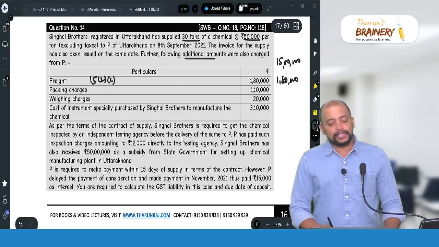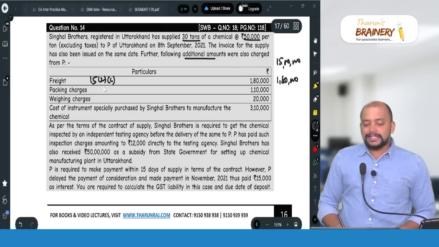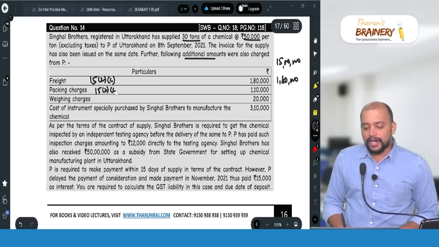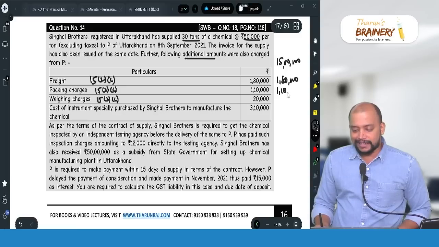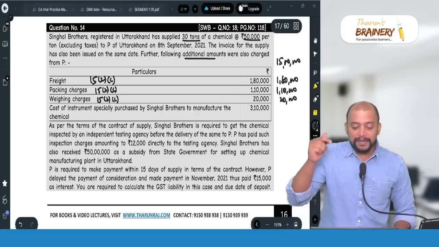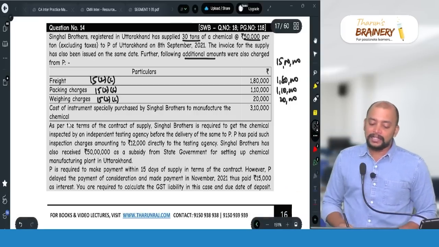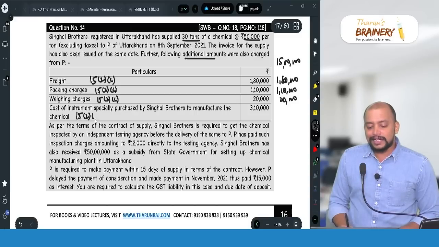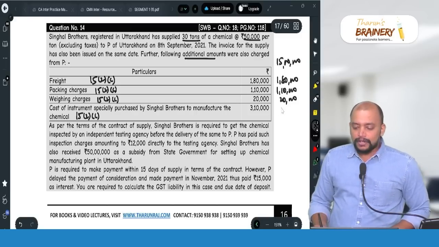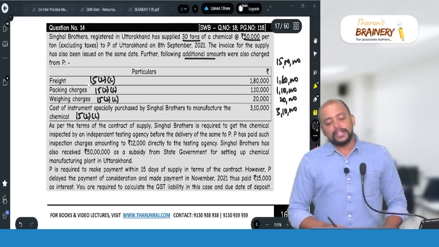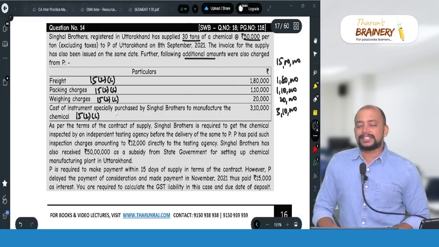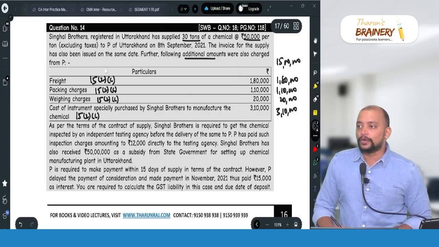Packing charges 1,10,000. Packing is incidental and weighing charges also incidental, so that is required for making the supply. Therefore it is incidental and is to be included: 1,10,000 and 20,000. Cost of installation specially purchased by Singhal Brothers to manufacture the chemical is incidental with respect to this. So therefore we should take 3,10,000. All these are as per 15(2)(c). When you see more than one item related to the same section, you group it and write a single note, that is sufficient.